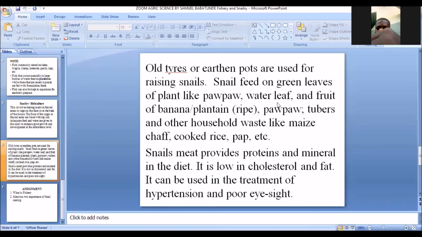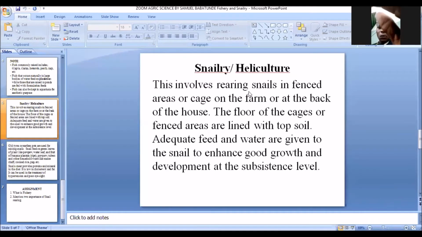Now we're going to be moving straight to the next, which is snailry, also known as heliculture. Now, snailry simply refers to snail rearing. We call it heliculture or snailry.